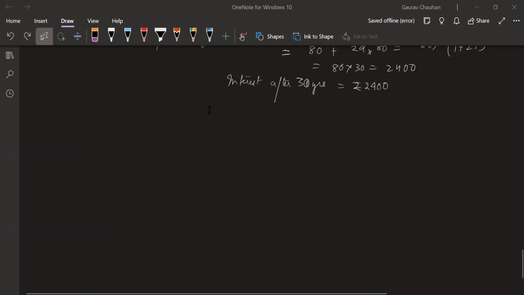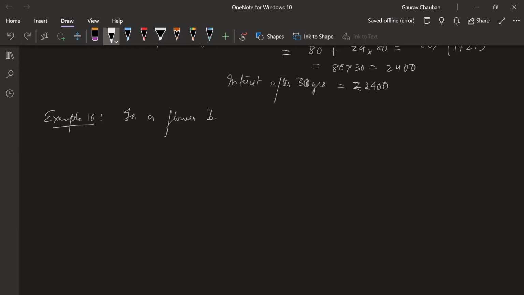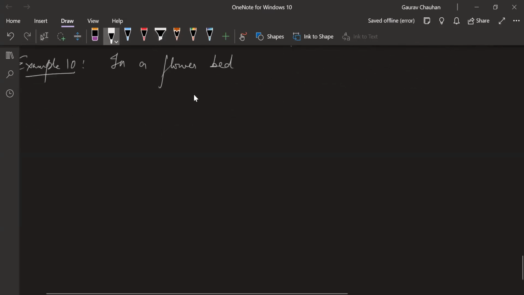All right, guys, moving on. We are going to do one more question just because it is there in our example list and we are covering everything. So example 10: In a flower bed, there are 23 rose plants. All these other words are unnecessary. 23 is the important number here, 23 rose plants in the first row. In the first row is also important.